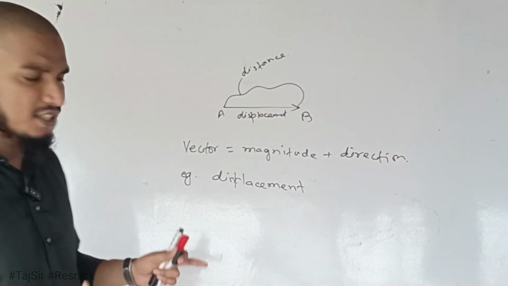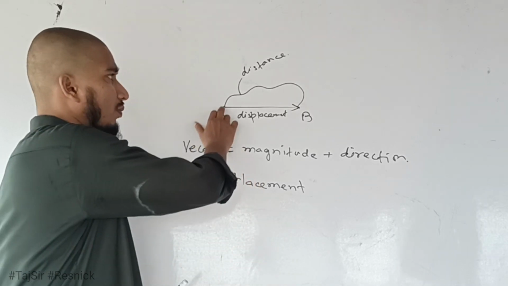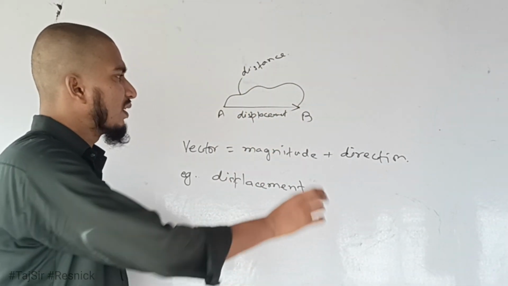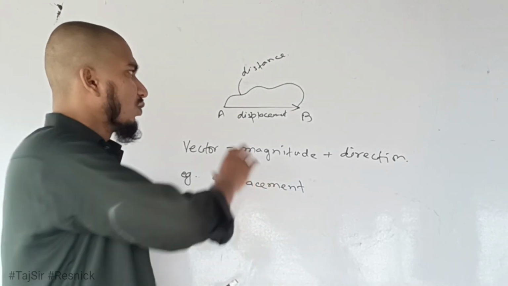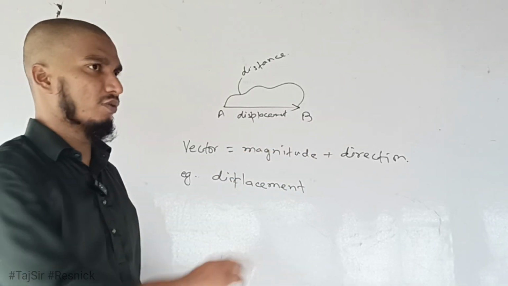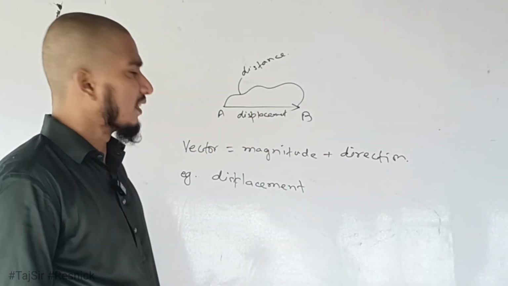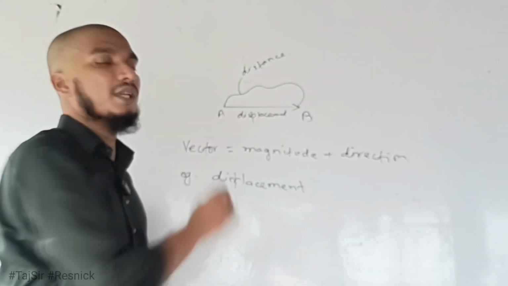So what is distance and what is displacement? Distance is the actual length of the path traveled by an object. Displacement only depends on initial and final position, that is, where the object was and where the object is. When we join these two points, we get our displacement. This displacement is in a particular direction from A to B.